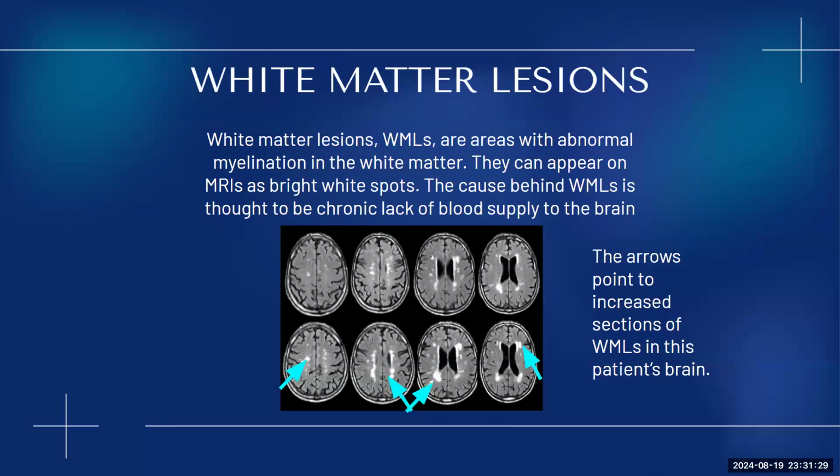These are areas with abnormal myelination in the white matter, and on MRIs, they can actually be like bright white spots. The reason behind white matter lesions is thought to be chronic lack of blood supply to the brain and can actually be a representation of cerebral vascular dysfunction. So the top scans are the baseline, and then the bottom scans are when the patients returned, and the arrows represent increased sections of white matter lesions in the brain.